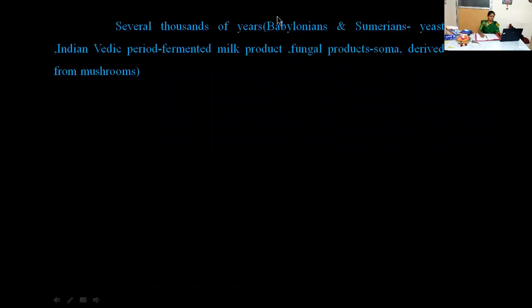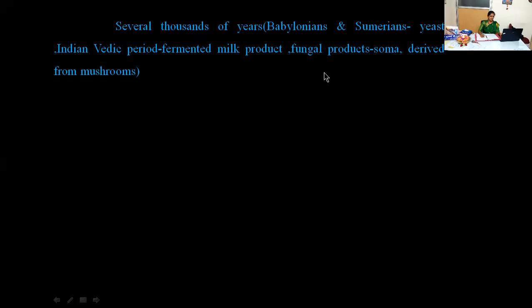Several thousands of years ago, the Babylonians and Sumerians were using yeast, and in the Indian Vedic period they used fermented milk products, and also fungal products like soma, which were derived from mushrooms.